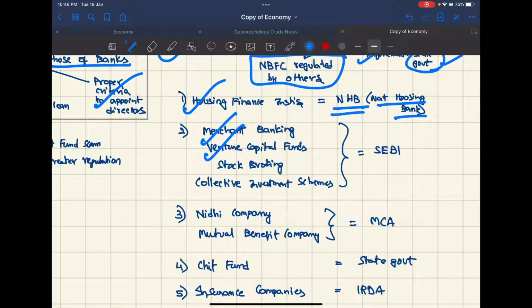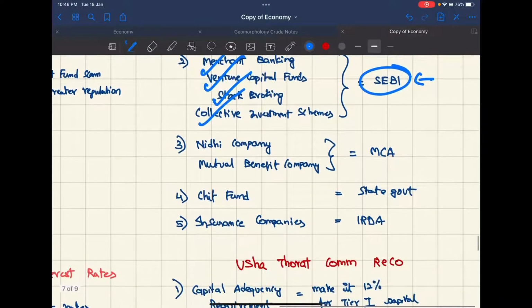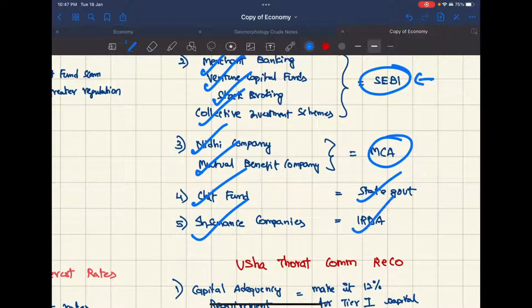merchant banking, venture capital funds, and broking, collective investment schemes. They will be regulated by SEBI, basically related to shares and the stock market. Nidhi companies and mutual benefit companies by MCA, that is the Ministry of Corporate Affairs. Chit funds by state governments, insurance companies by IRDA.